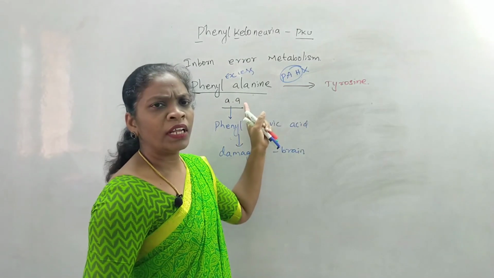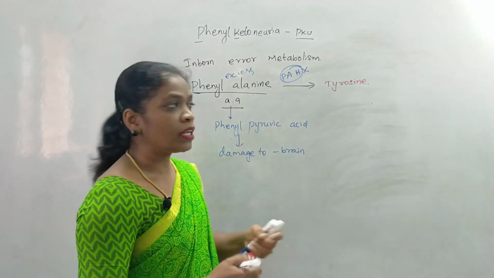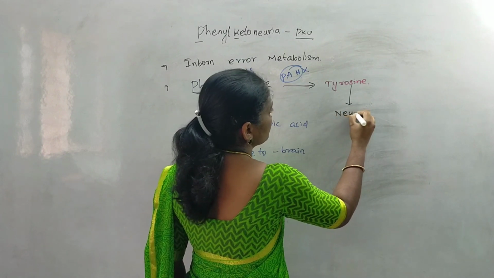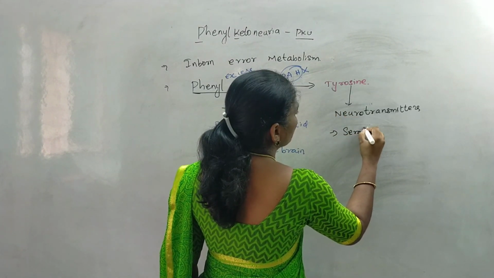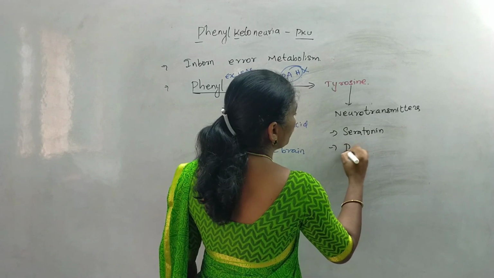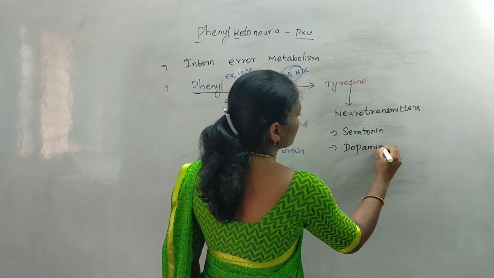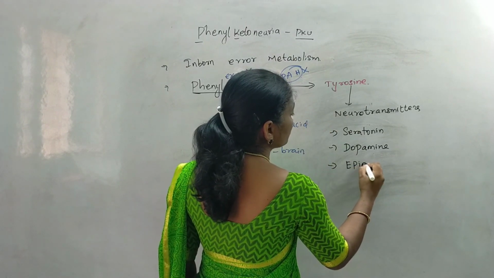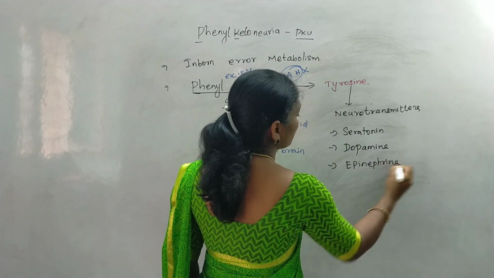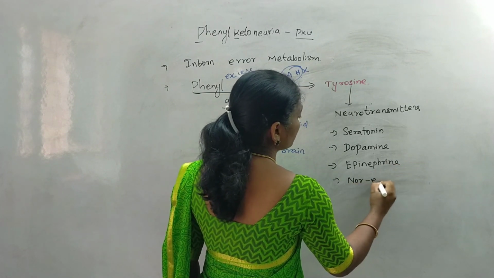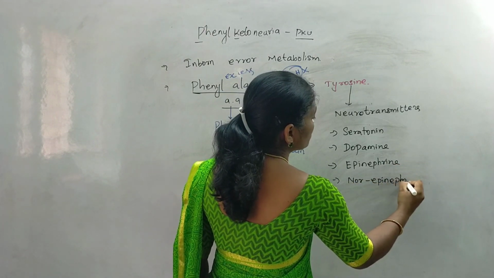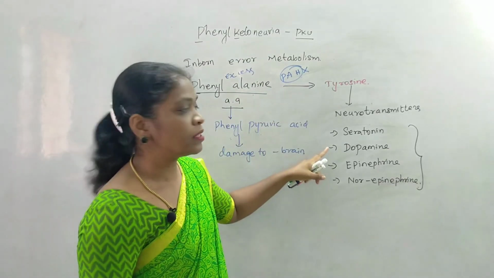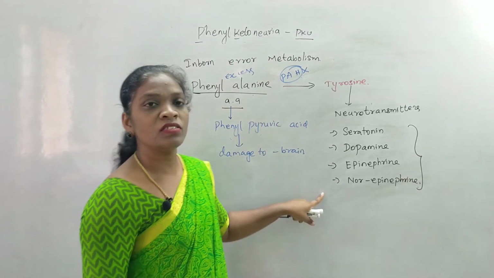The conversion of phenylalanine into tyrosine is very essential because this tyrosine is converted into the neurotransmitters. What are the neurotransmitters? It is serotonin, dopamine, epinephrine, norepinephrine. So this tyrosine will be converted into this group of neurotransmitters, and these neurotransmitters are very essential to transfer the